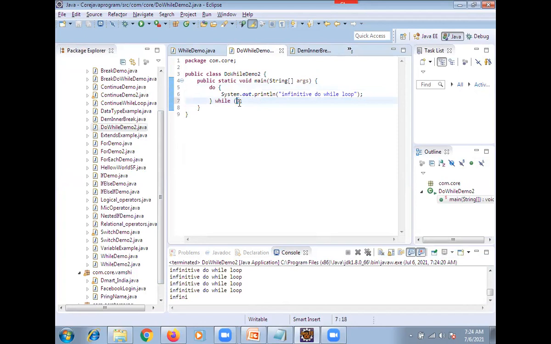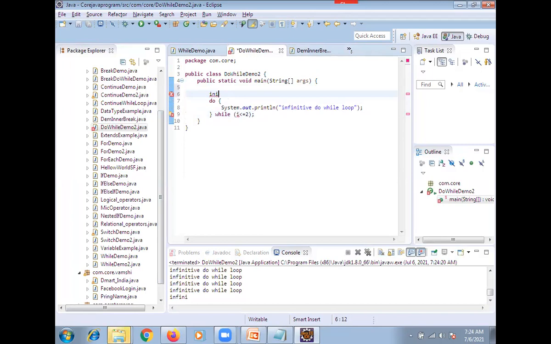Here we mention true. Now i less than or equal to... you are getting what I am saying? Now we want to break if the i value reaches a limit. int i equal to 0. Clear? Now after this we will execute, and enter i plus plus. Now we will print this i value, then you will understand.